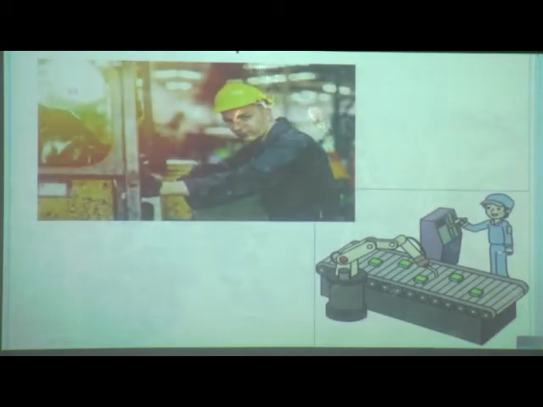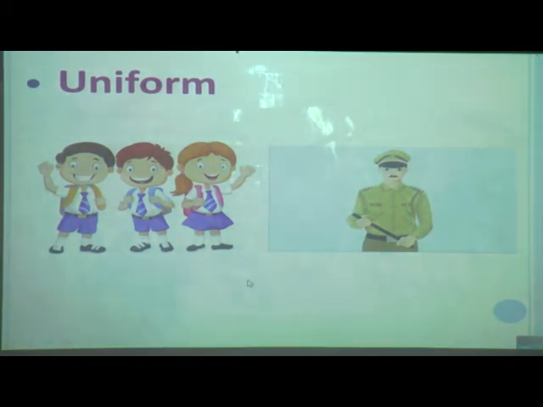See, these factory workers use overalls which cover from neck to feet. It is a single piece wear, and it is made in such a way that it will not get stuck in machines when the workers are working with machines. So it is safety for the workers. You wear a uniform, you know that. Different people wear different types of uniform according to their profession.